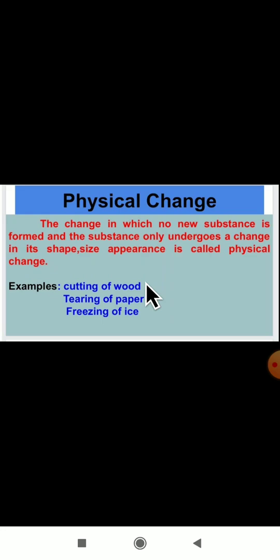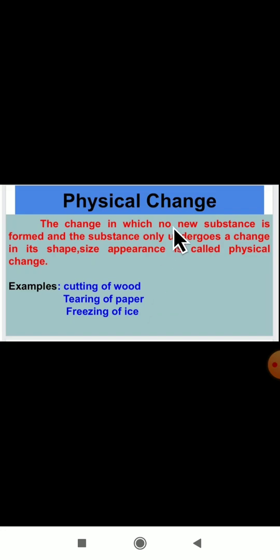Again, one more type of change is there here, physical change. The change in which no new substance is formed, and the substance only undergoes a change in its shape, size, appearance is called a physical change. In the physical change, what will happen here? There is no new substance formed, and it will undergo only the change of the shape, size and the appearance of that object. For example, cutting of wood. Wood is there. If you cut the wood, it will become small pieces. We are not getting any new substance here.